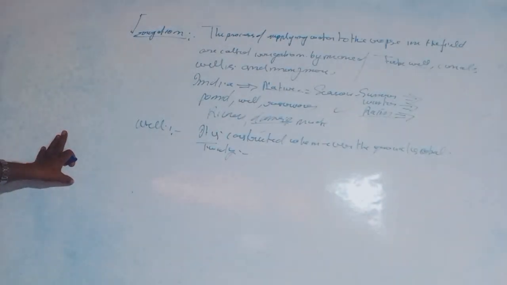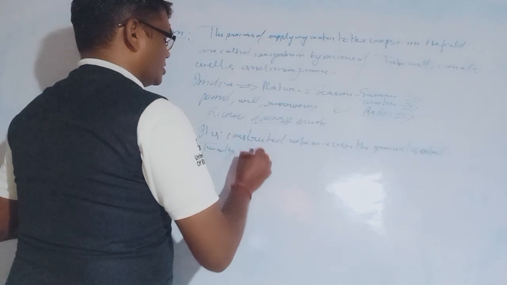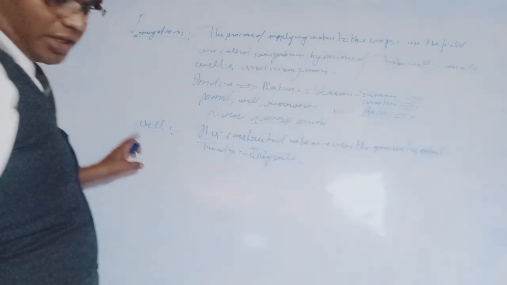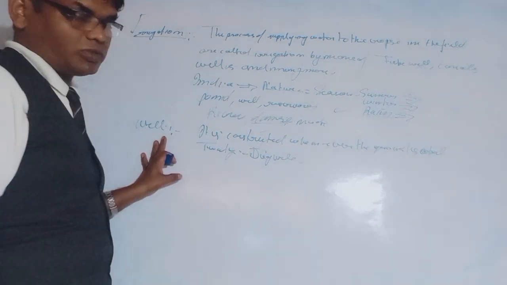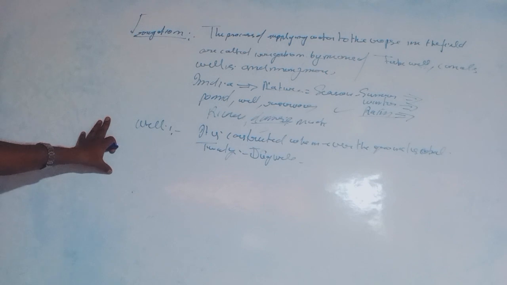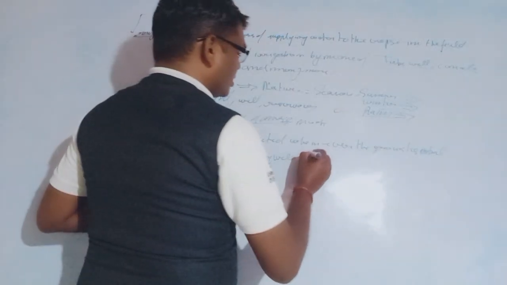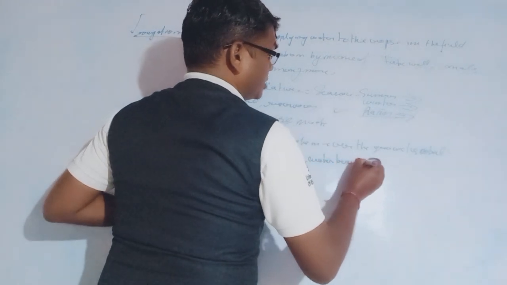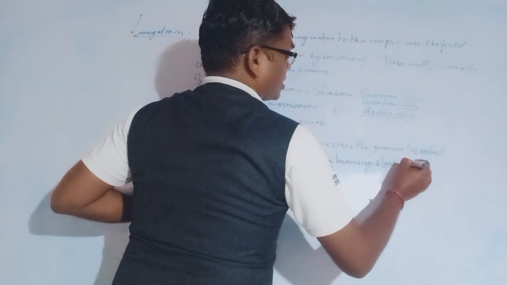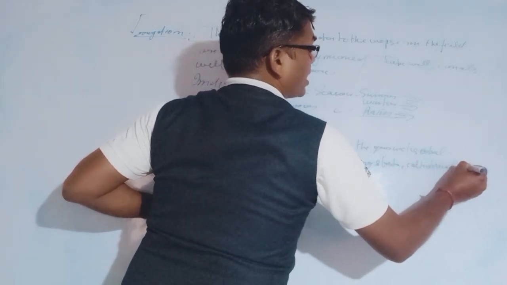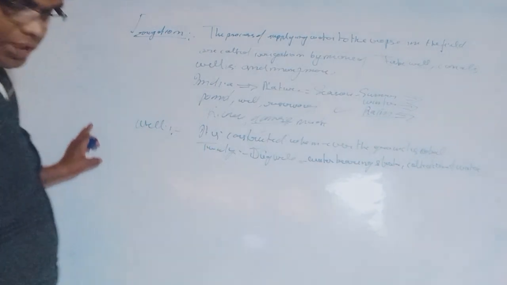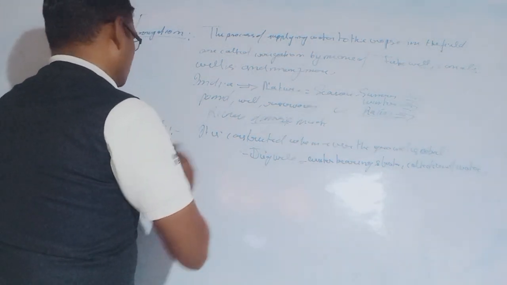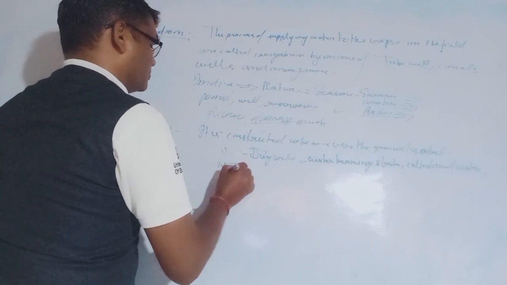The first is the dug well. What is a dug well? When the water is collected from the water-bearing strata, we use the dug well. And the second is the tube well.